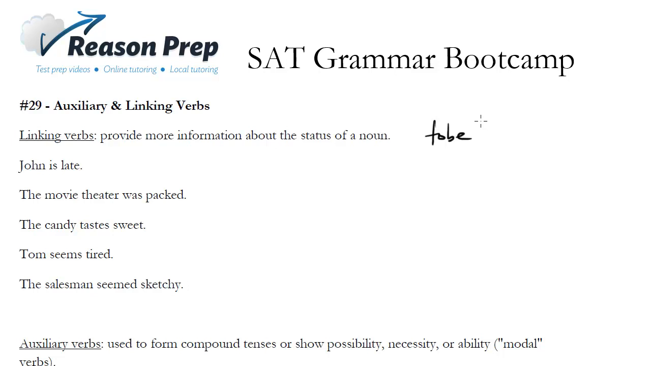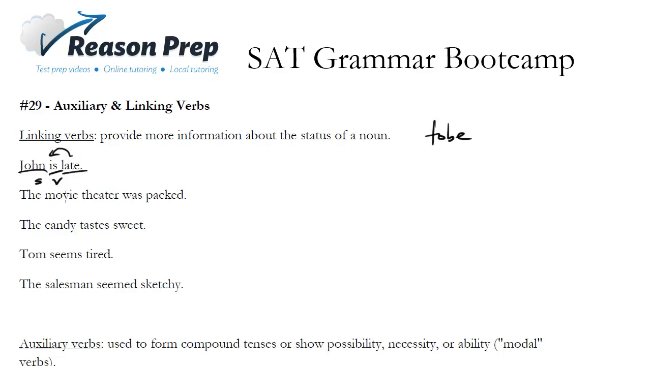Something is something, something is being something. It tells us something about that noun, something about what it is, what it's doing, its status. So John is late. So John, subject, is our verb, and this is called the verb complement, but you don't need to know that. Basically, it's just telling us what John is. John is late. It's an adjective here.